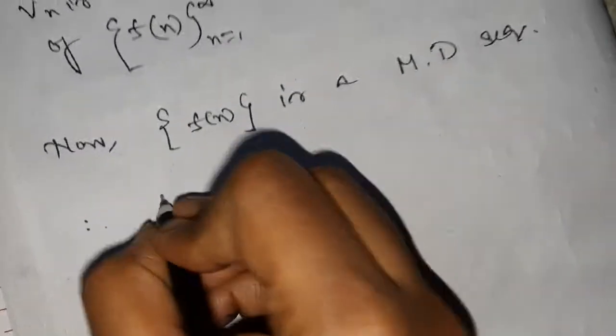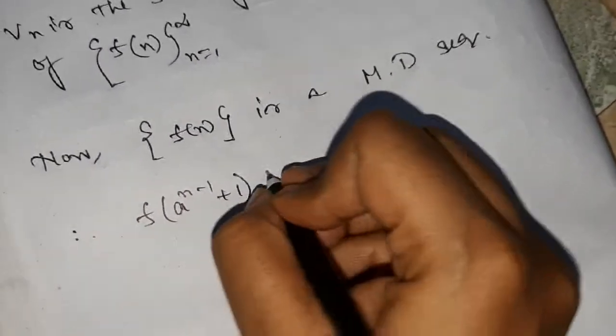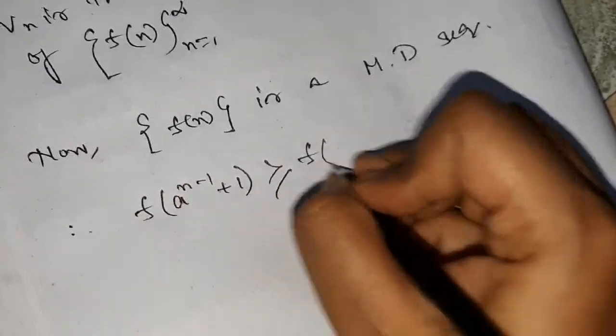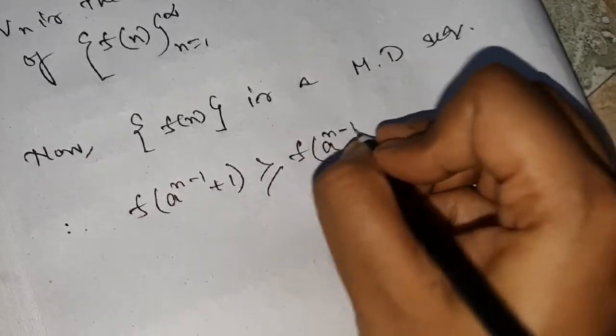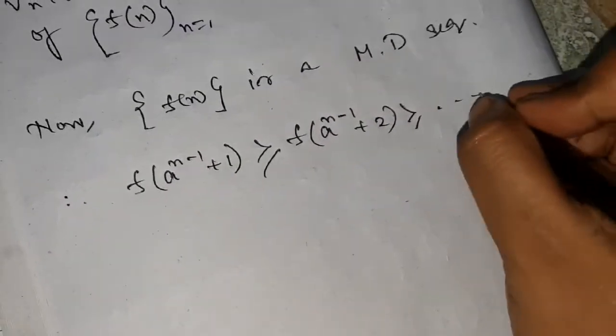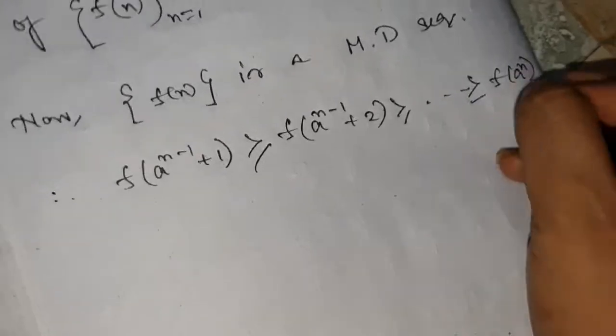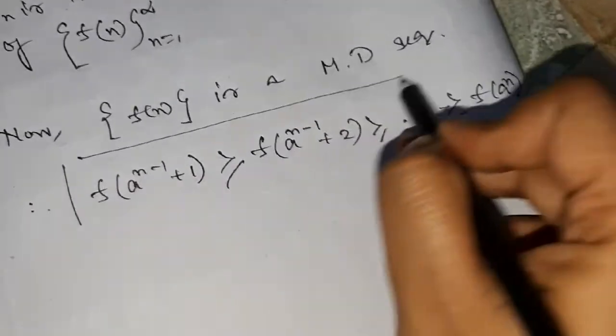Therefore f of a to the power n minus 1 plus 1 is greater than or equal to f of a to the power n minus 1 plus 2, greater than or equal to, continuing, f of a to the power n. Now this relation is very important for the further proceedings.